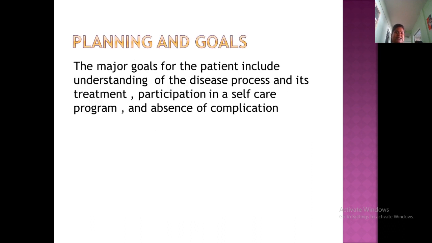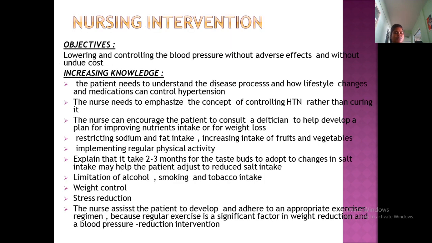Our major plan includes treatment, participating in self-care programs, and absence of complications. So these are all the things. The nursing interventions' objectives are lowering the blood pressure and prevention of adverse effects. How will the patient need to understand the disease process? First of all, he needs to understand the disease process and how he has to change his lifestyle. He has to know about his medications, and how he has to use them has to be explained.